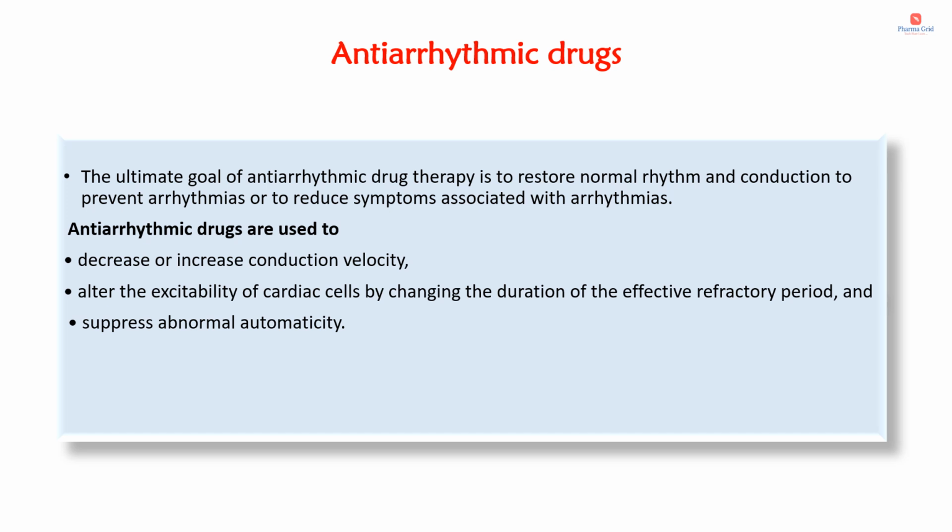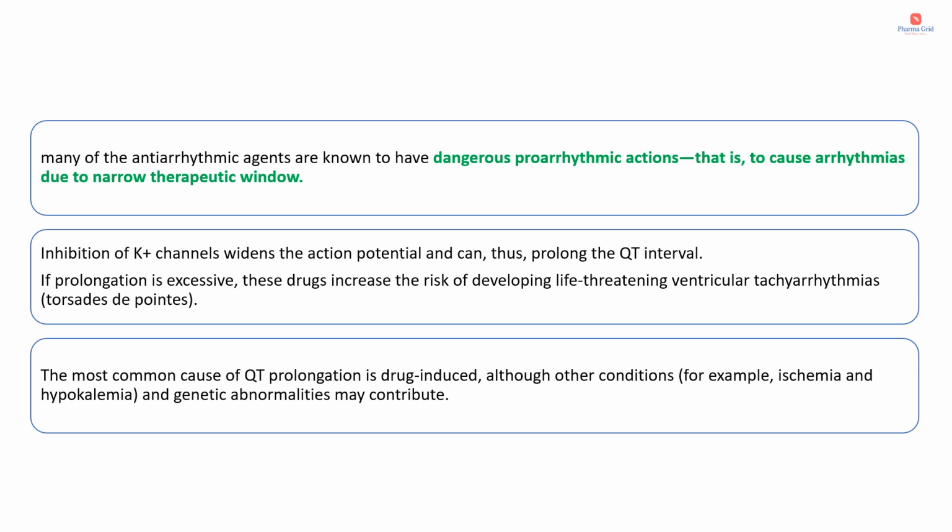These anti-arrhythmic drugs are used to decrease or increase the conduction velocity, alter the excitability of cardiac cells by changing the duration of the effective refractory period, and suppress abnormal automaticity. Many of the antiarrhythmic agents are known to have dangerous pro-arrhythmic actions, which means they cause arrhythmias, due to a narrow therapeutic window. Inhibition of potassium channels widens the action potential and can thus prolong the QT interval. If prolongation is excessive, these drugs increase the risk of developing life-threatening ventricular tachyarrhythmias, which is known as torsade de pointes.